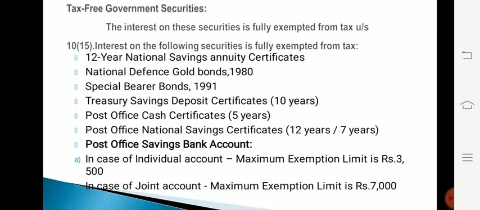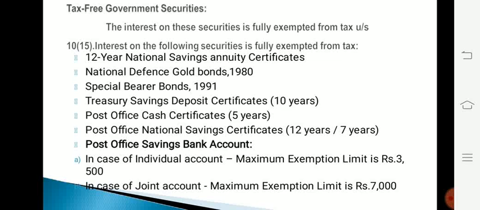Interest on the following securities is fully exempted from tax, and these securities are 12-year National Savings Annuity Certificates, National Defense Gold Bonds 1980, Special Bearer Bonds 1991, Treasury Savings Deposit Certificates 10 years, Post Office Cash Certificates 5 years, Post Office National Savings Certificates 12 years or 7 years, Post Office Savings Bank Account.